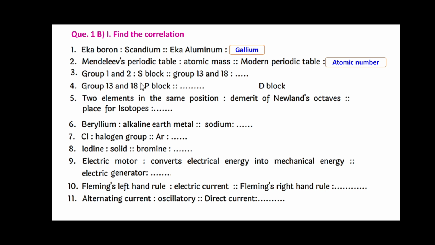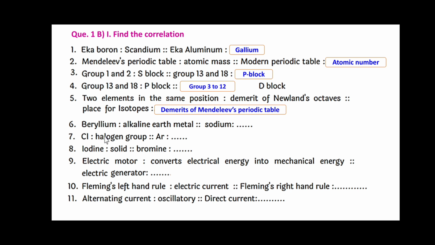Group 1 and Group 2 are the s-block elements, and Group 13 to Group 18 are the p-block. The d-block is Groups 3 to 12. Two elements in the same position is the demerit of Newlands' octave, and no place for isotopes is the demerit of Mendeleev's periodic table.